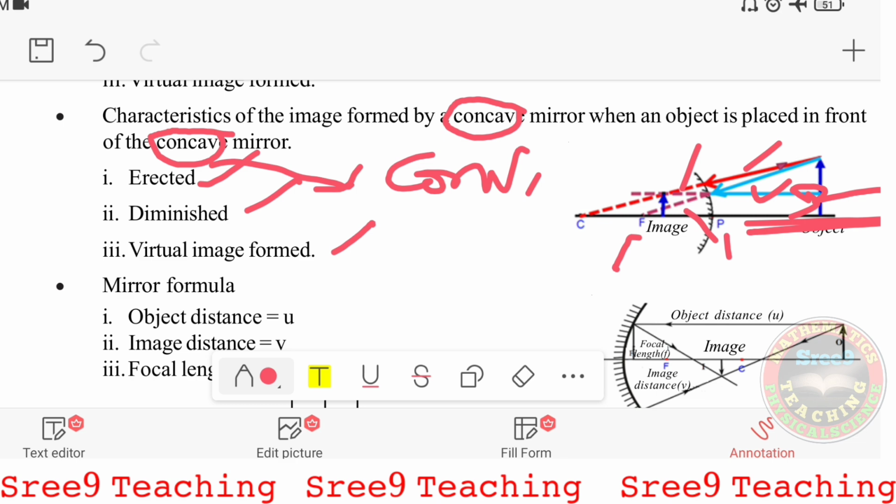By seeing that image, the driver can drive safely and easily. Because of this property only, convex mirrors are used as rear view mirrors. A very important use of the convex mirror.